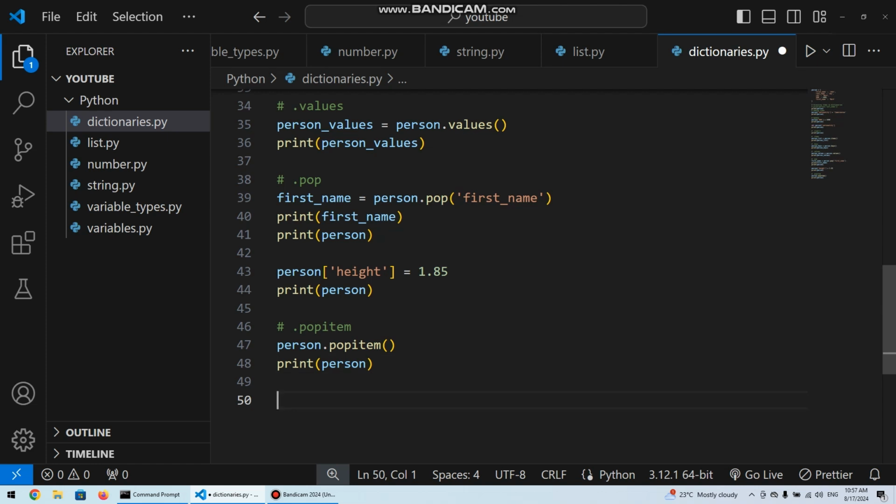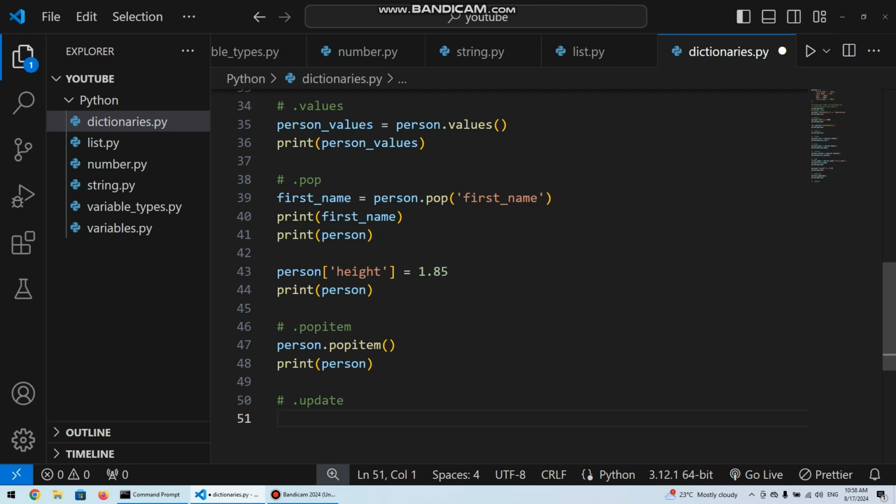And then the last method we are going to look at is update. So dot update. The way the dot update method works is it takes two dictionaries. There might be a situation where we want to use one dictionary to update another dictionary. So the update method takes one dictionary and adds its key value entries to another dictionary.